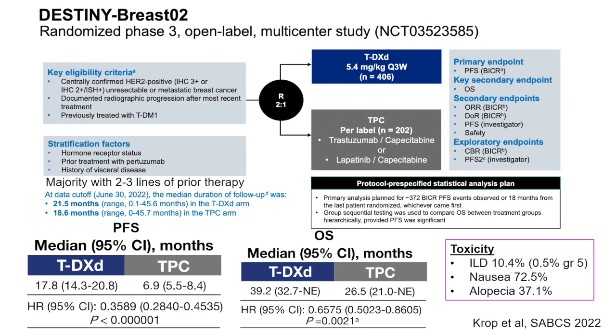And it is a really important point about looking at an ADC after an ADC, because now this is a big area of study, particularly in HER2-negative disease. So as you can see, progression-free survival was dramatically improved with TDXD, going from 6.9 to almost 18 months. And remarkably, overall survival was also improved, 26.5 to 39 months, with a hazard ratio of 0.66. Again, ILD, and in this study, there was mortality, 0.5%.